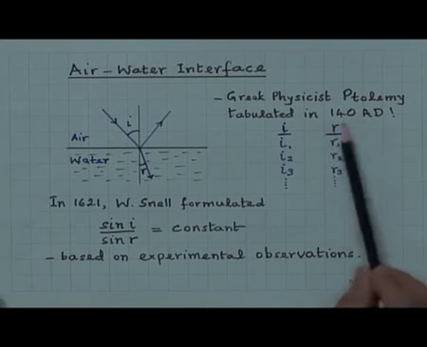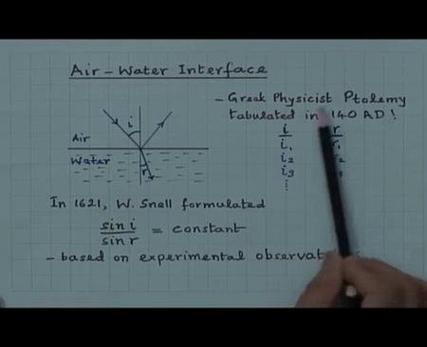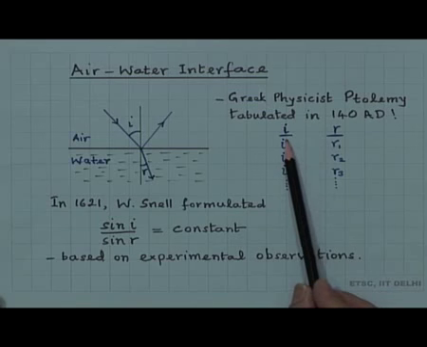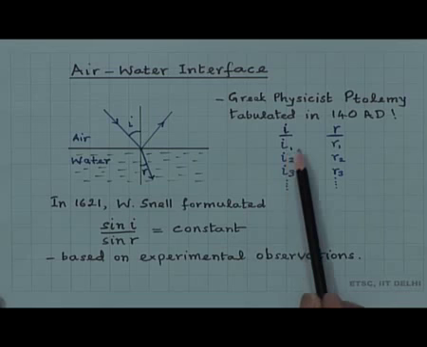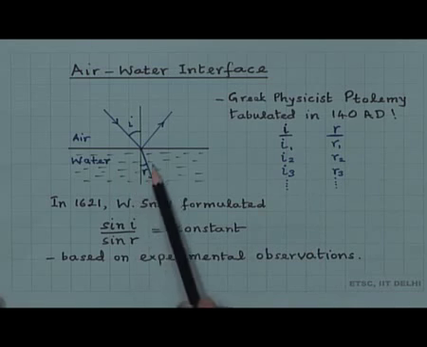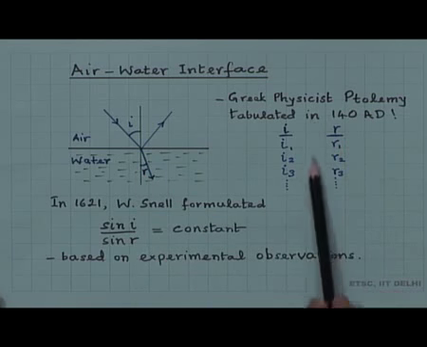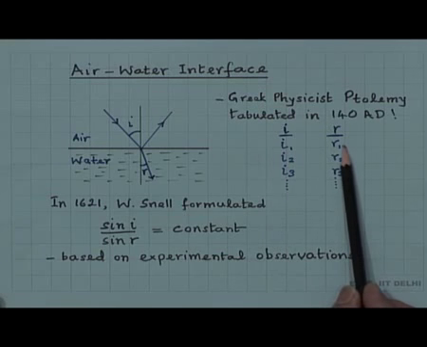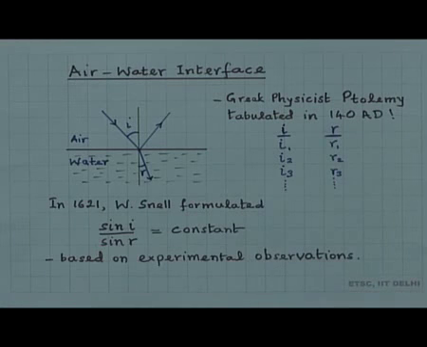As long ago as the year 140 AD, the Greek physicist Ptolemy had tabulated the angle of incidence and the angle of refraction. For different angles of incidence I1, I2, I3 etc., he had measured the angle of refraction and tabulated them. If this is the angle of incidence, then this will be the angle of refraction. But he did not know any further about the relation between them.